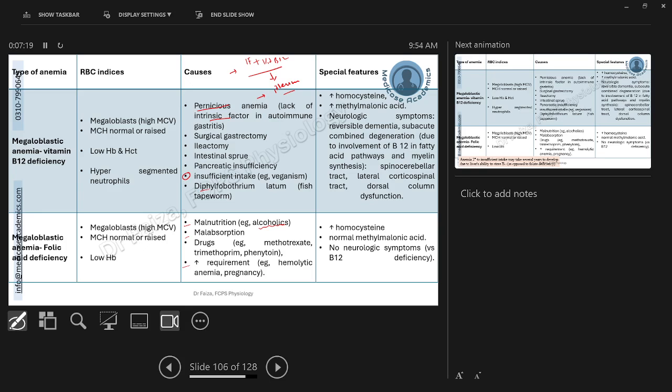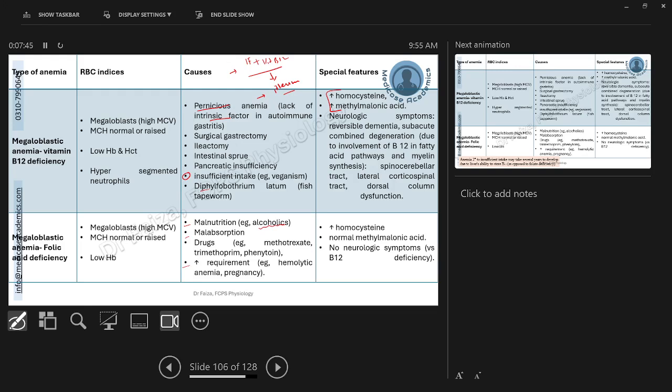Now let's have a look at the special features of these anemias, starting from the vitamin B12 deficiency anemia. First two features you can see: increased level of homocysteine and methylmalonic acid. That you can understand by looking at the detailed discussion on the hemoglobin synthesis in your biochemistry sessions. Because of the vitamin B12 deficiency, these two levels would be raised in the blood.